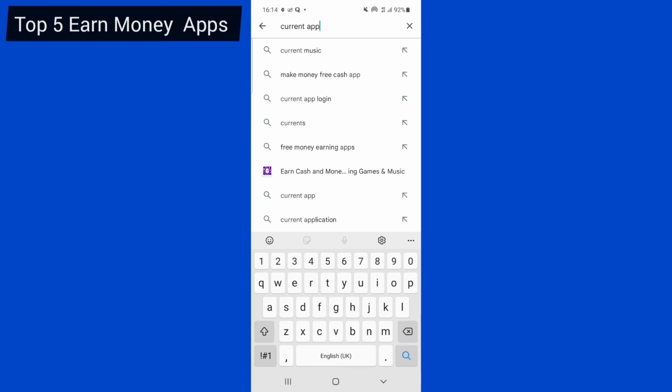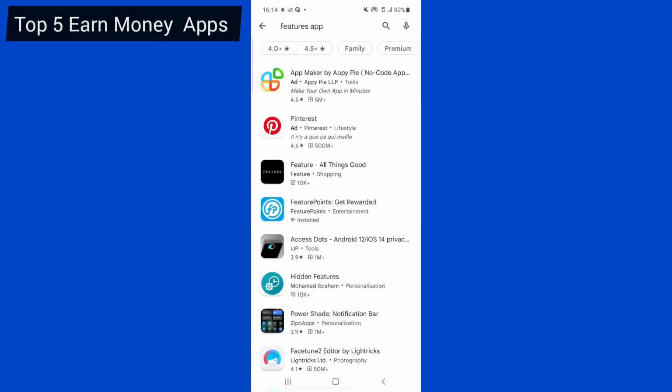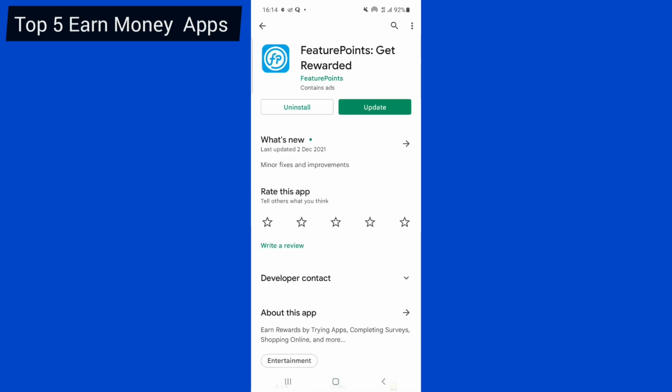So just go to your Google Play Store again and search for this application, which is called Future Point. Future Point is a very simple app that allows people like you and me to take surveys, answer questions, and you get paid. Those applications that I'm showing you all work in the same way, but each one of them has multiple options that you can use to make money online. I want you to understand it.